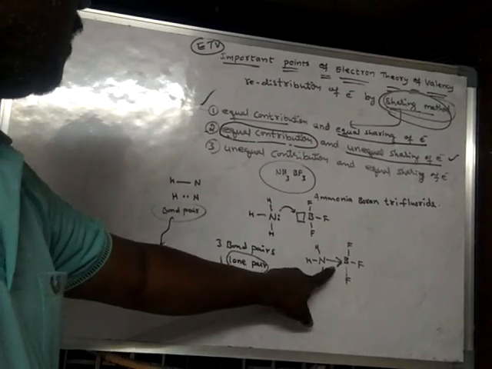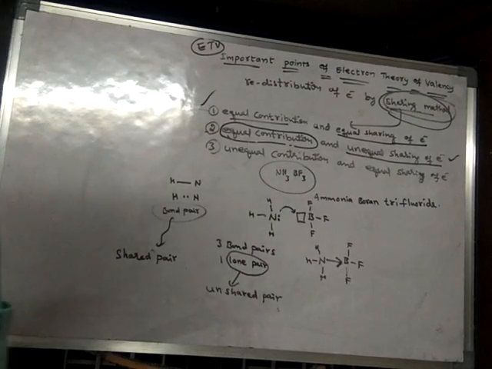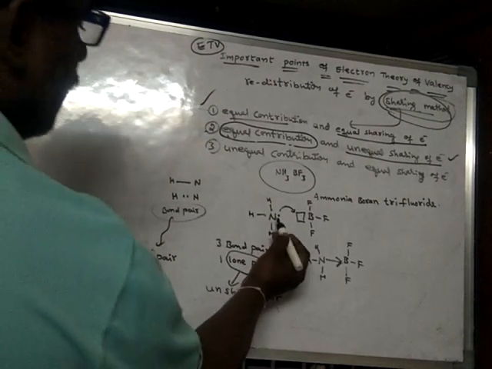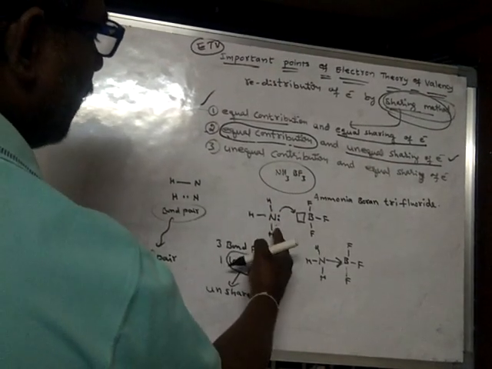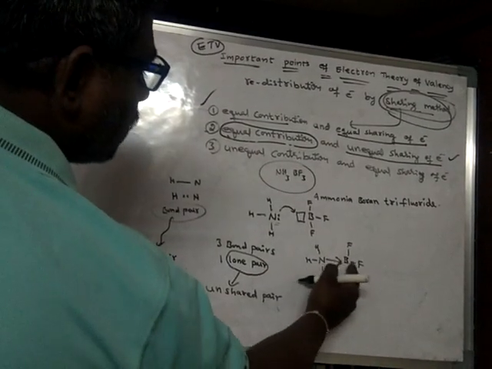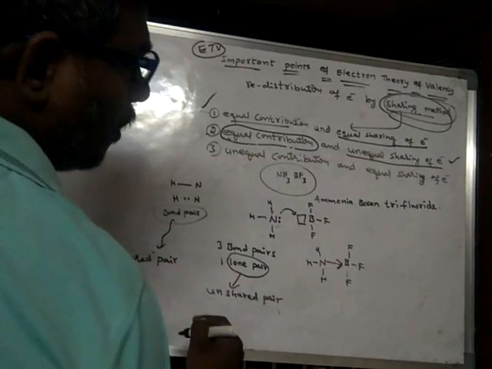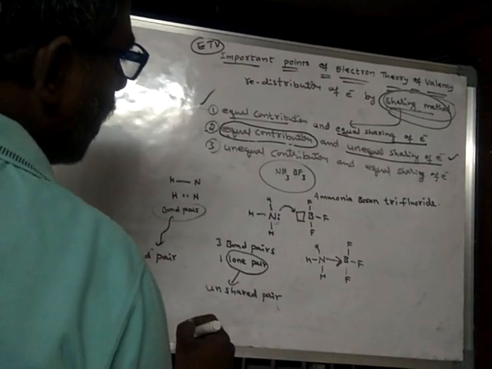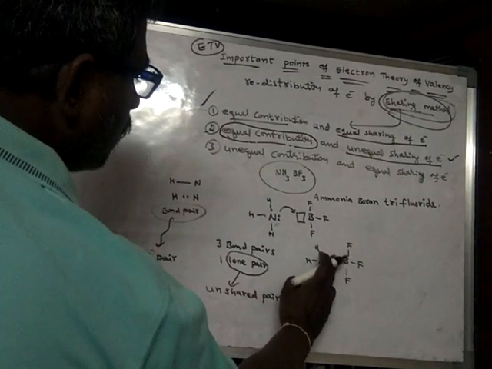But in this case, this is a special type of covalent bond where only one of the atoms gives that electron pair, and that electron pair is shared by both the atoms. Nitrogen and boron will share that electron pair, hence a bond is formed.